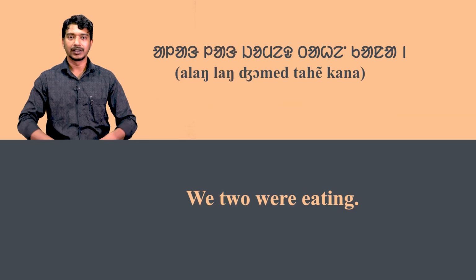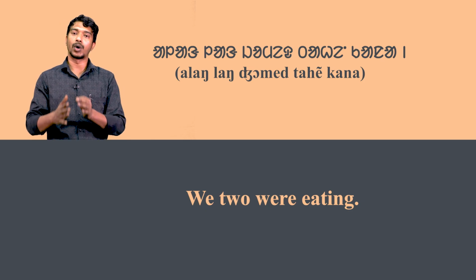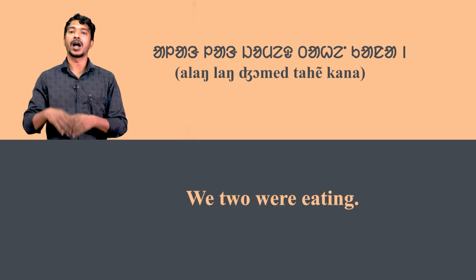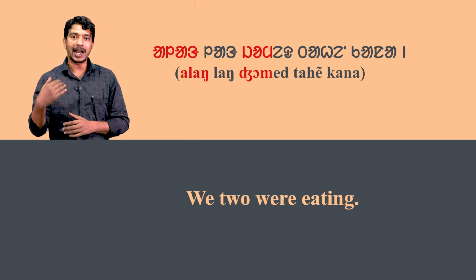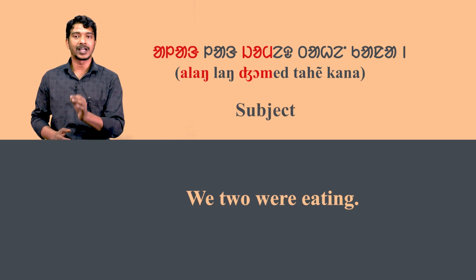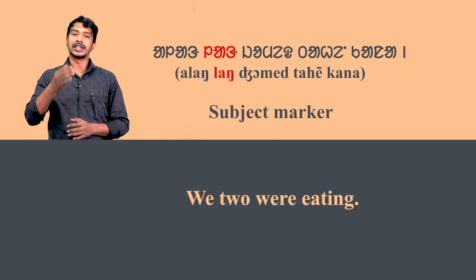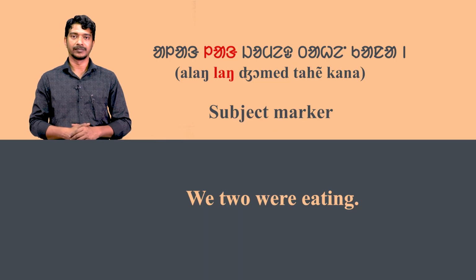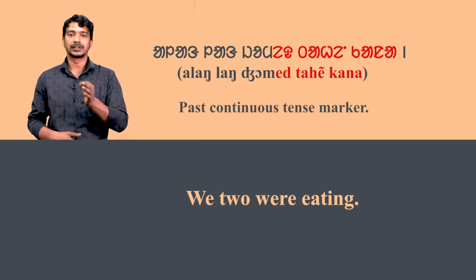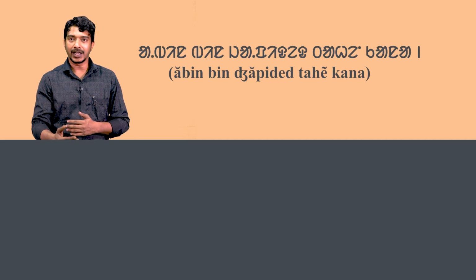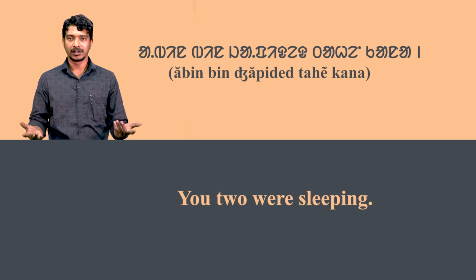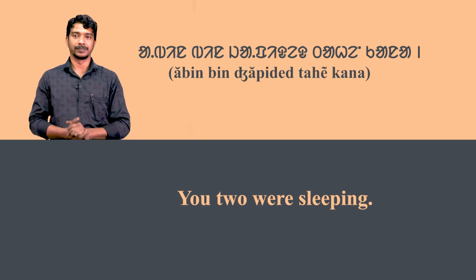According to Santali grammar, the subject marker is added to the word immediately preceding the main verb. In the above sentence, jom is the main verb and alang is the subject. So, the subject marker lang is used immediately after the subject. The next word, e tahe kana, is a past continuous tense marker. Now we will discuss the third sentence. Abin bin japide tahe kana means you two were sleeping.